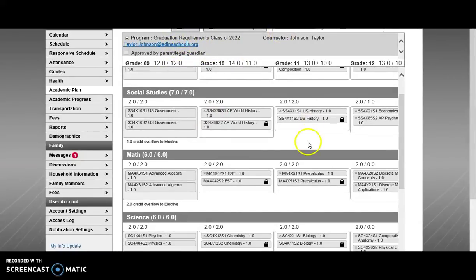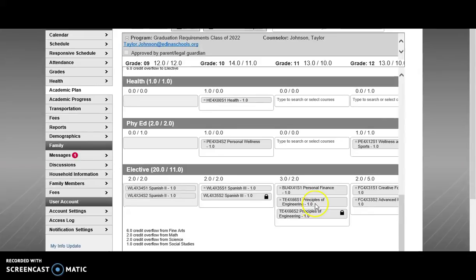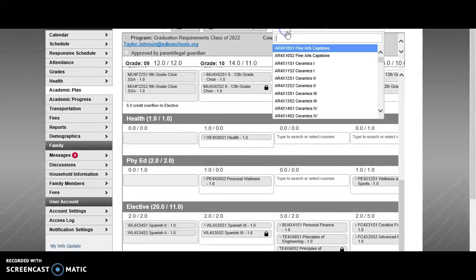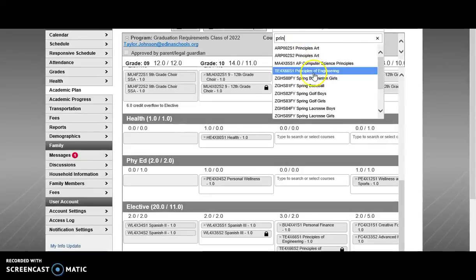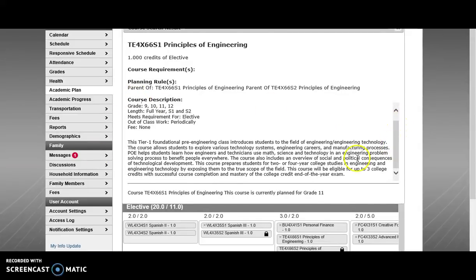Now, if you're looking for elective courses and perhaps you're uncertain of what that course is, so let's say Principles of Engineering, you can go on this top right hand side to the Search Course Catalog and search the Principles of Engineering. Here you'll see a course description, prerequisites discussed on here. And it'll actually identify that this is already in your plan. If a course is not already in your plan, it will let you add it to a specific grade level of your choice.